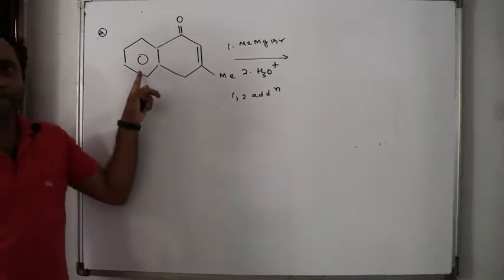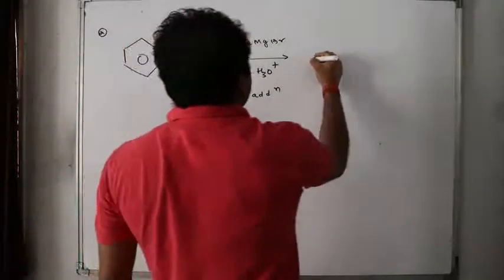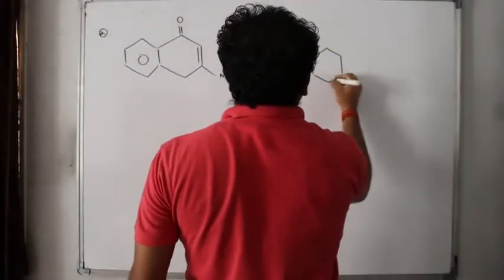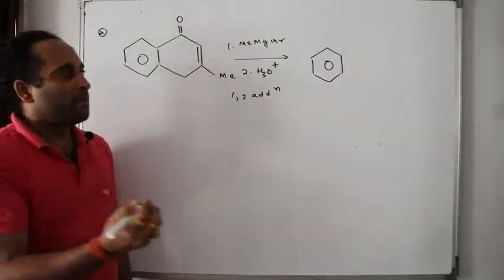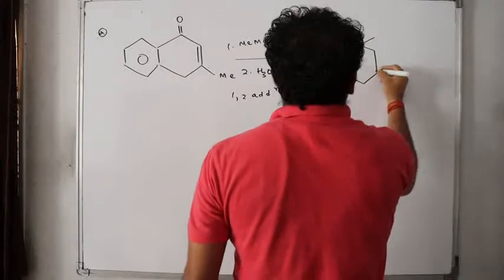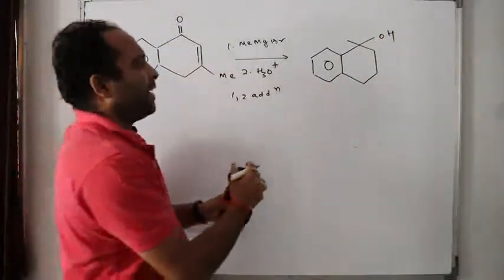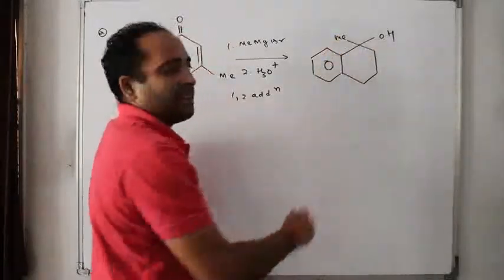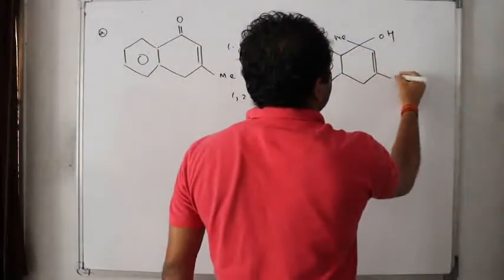Do you remember this bulky group remains intact? Check the previous answer, you can understand. The bulky group remains intact, the carbonyl group is converted to OH, and this methyl part gets added here. And this double bond remains as such.